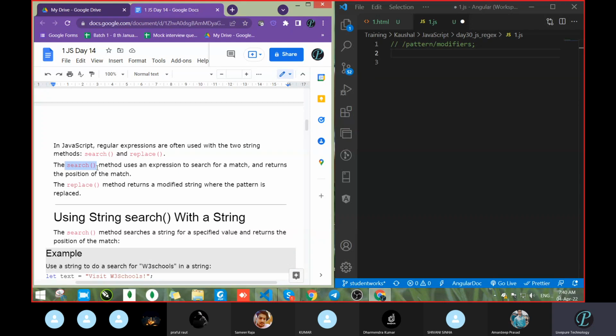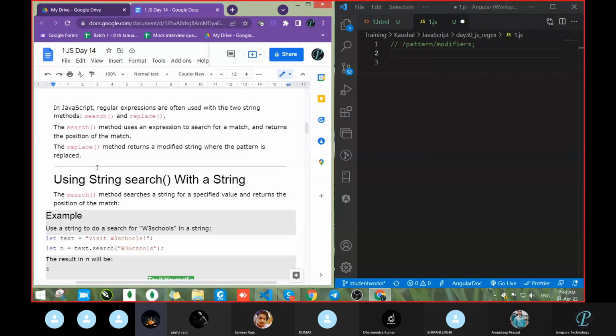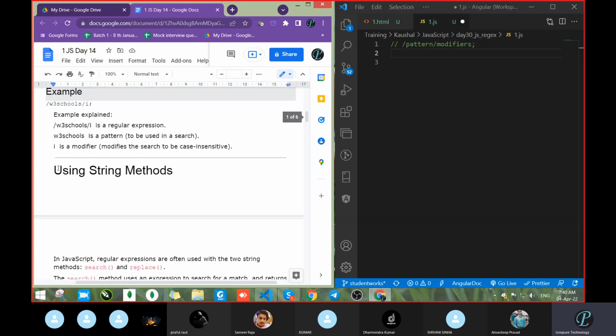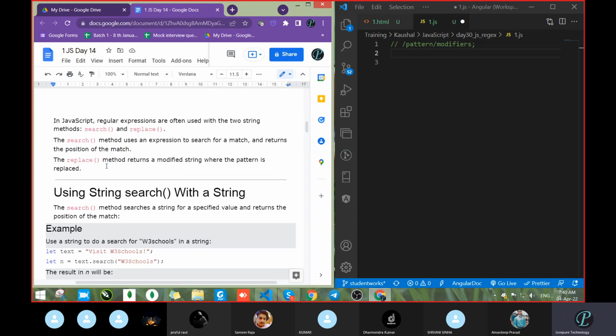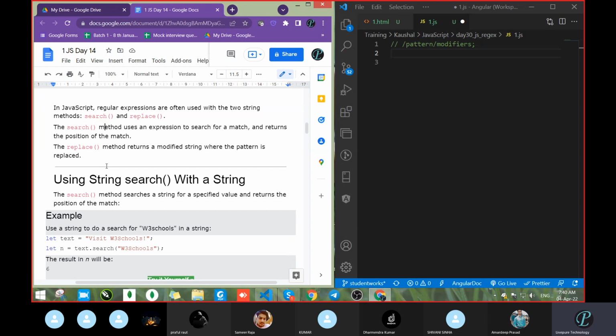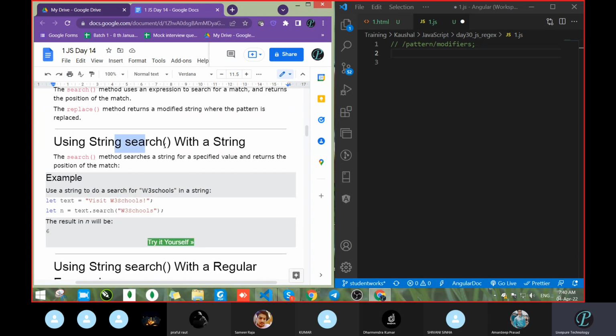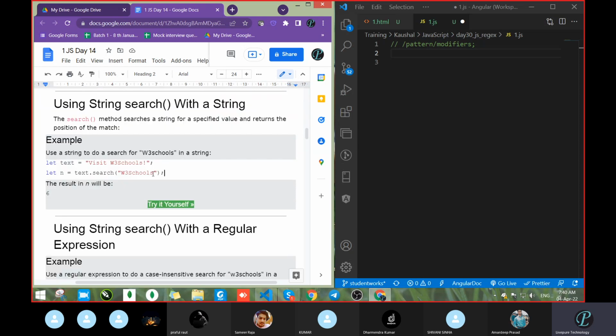Already we had seen this one. Which method is this? Had we looked at it somewhere or not? In array, I think, or a string, where? Then replace was there. This was a string method. So we had seen this in the string, already discussed that. With the help of search, we can search and replace. Okay, now using the search method in a string, let's see.